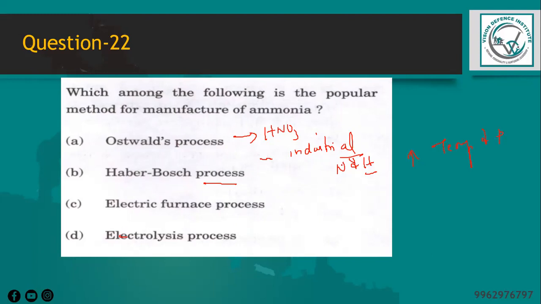So what is the electrical furnace process? It is used for the production of calcium carbide, which is used in the production of acetylene gas. It involves high temperatures for the reaction of calcium oxide with carbon in an electrical furnace. The electrolysis process involves the use of electrical energy to drive a chemical reaction, so it can be used in a variety of reactions. It's not commonly used for the production of ammonia. So the option will be B, Haber-Bosch process.